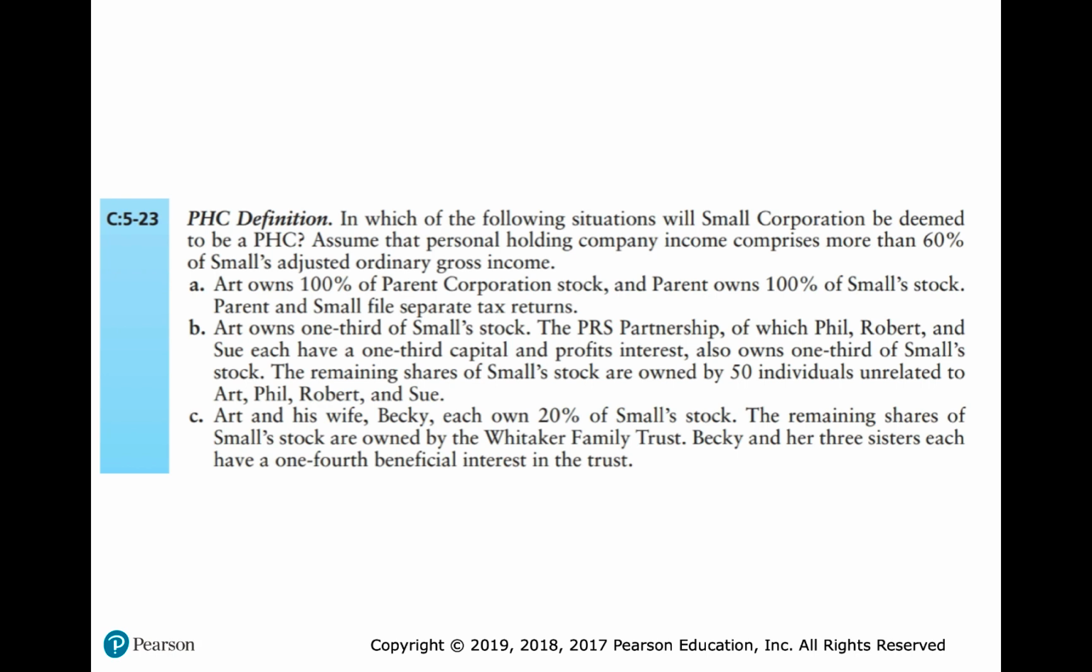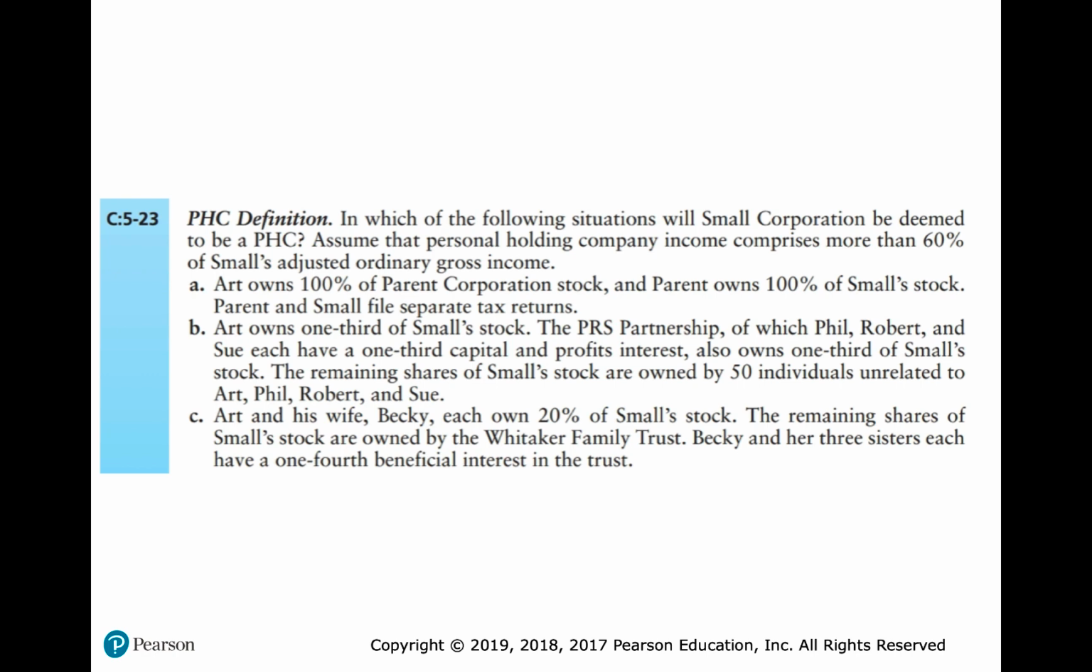B, Art owns 1/3 of small stock. The PRS partnership, of which Phil, Robert, and Sue each have 1/3 capital and profits interest, also owns 1/3 of small stock. The remaining shares of small stock are owned by 50 individual unrelated shareholders. Okay, so we know that those 50 individual unrelated shareholders are not going to be included in getting to the 5 shareholders owning 50% of the shares of small stock.